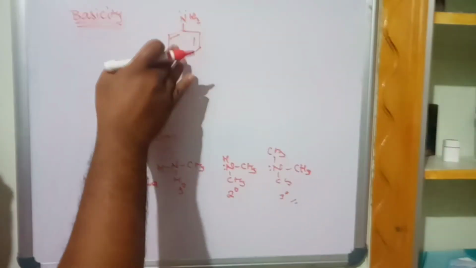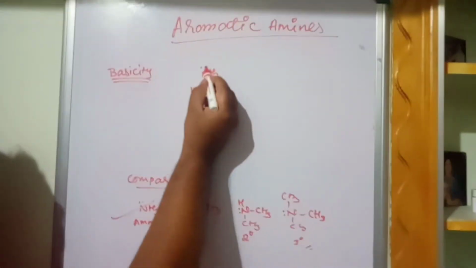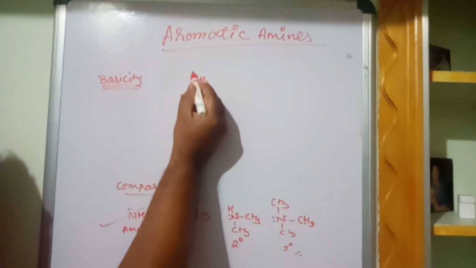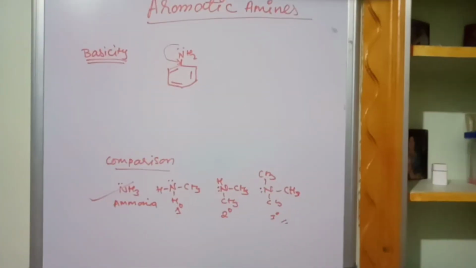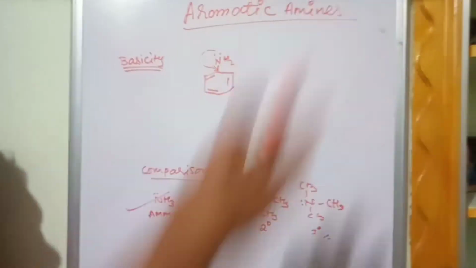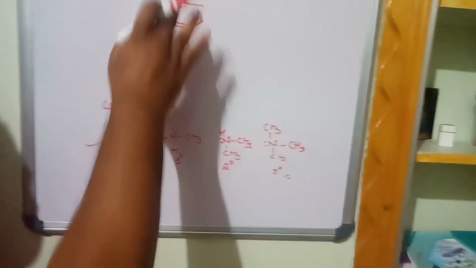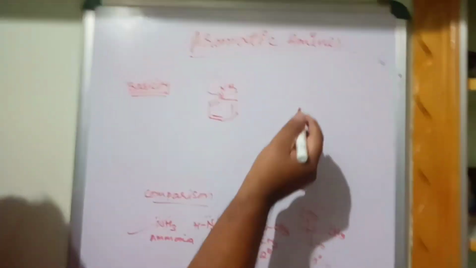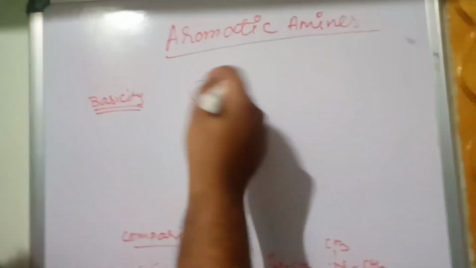Why is aniline less basic? Aromatic amines are less basic because the lone pair of electrons is donated to the ring. The lone pair of electrons is not freely available; they cannot donate freely, because they undergo resonance stabilization, which we will discuss later.